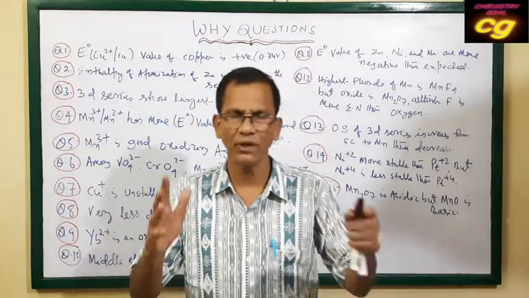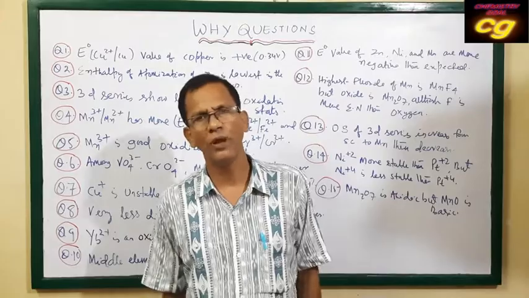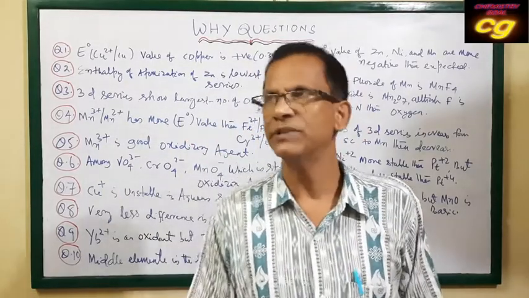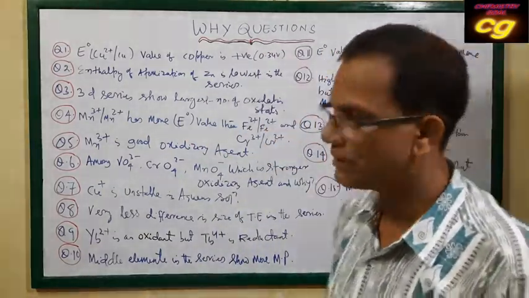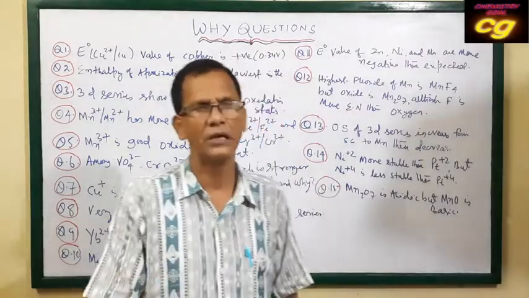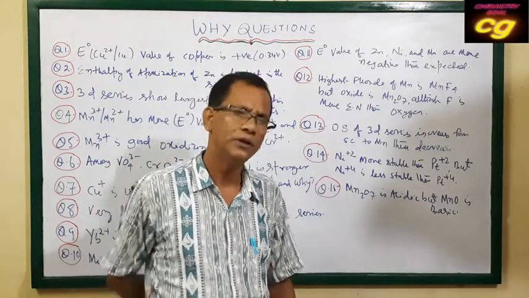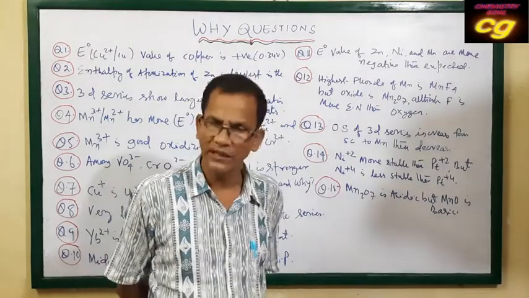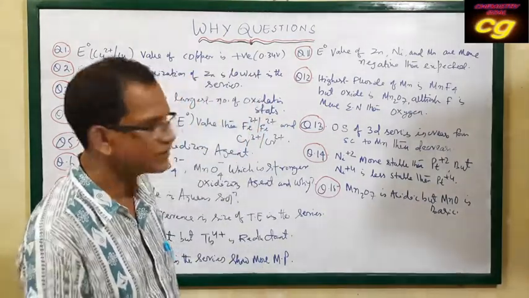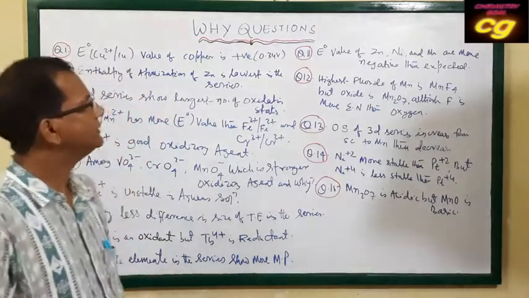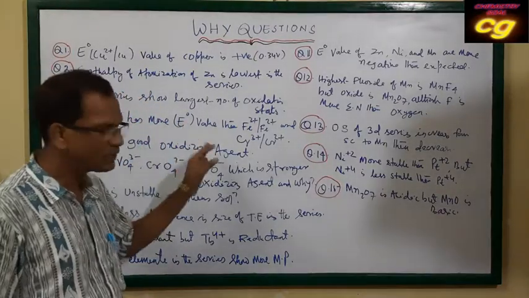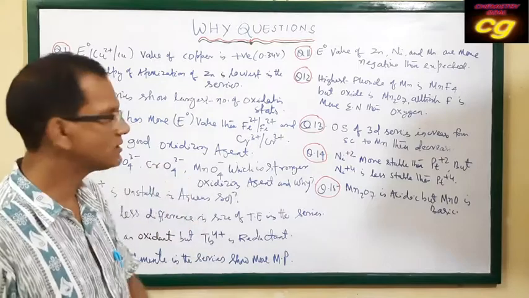Like this, some common properties we have already discussed, but that is not necessary here. You can refer to our previous lessons in the playlist of Chemistry Goal. Today we will discuss only some important why questions.